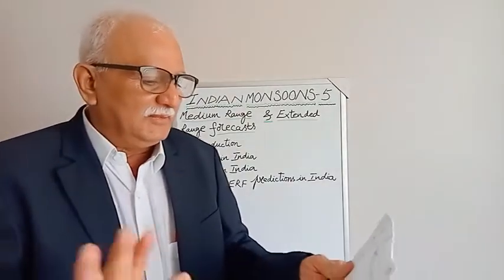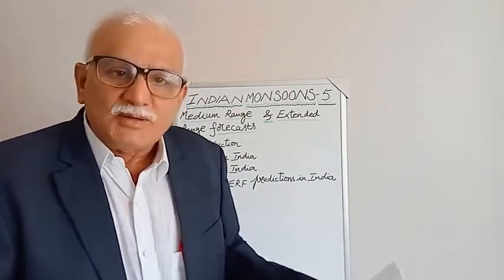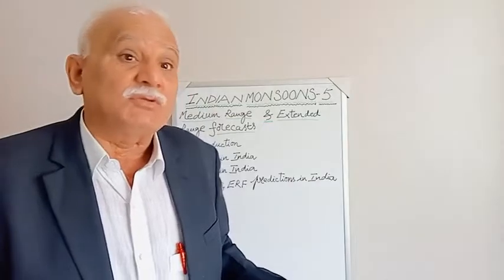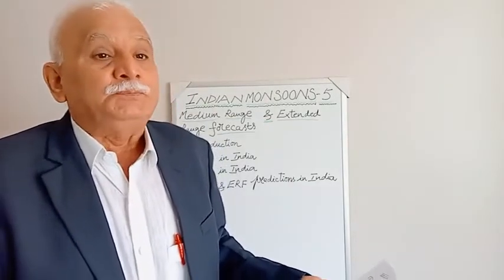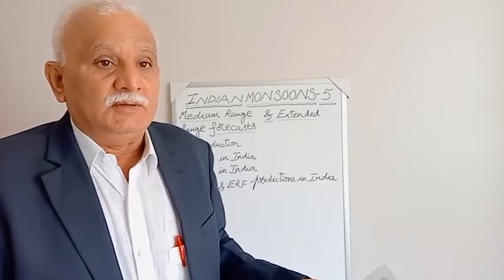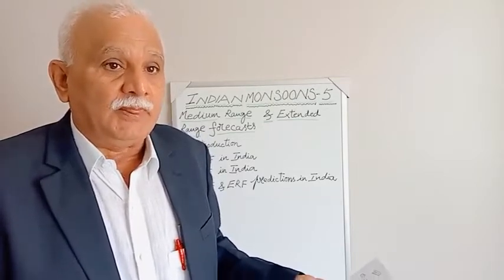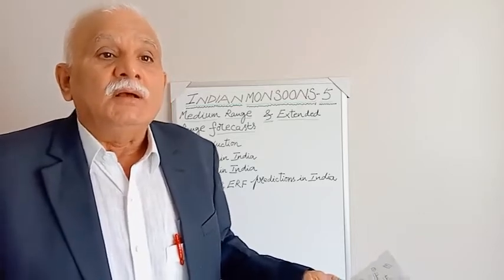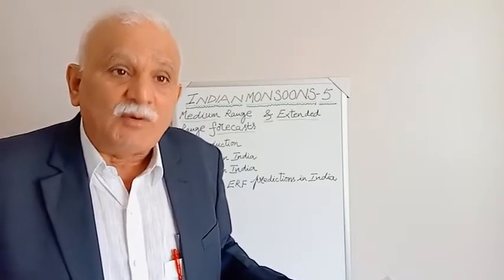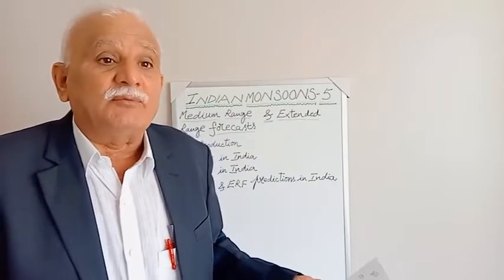Now here, for the medium range forecast, numerical models use thermodynamics, because any forecaster tries to identify the changes in the land, ocean, atmosphere over the ocean, and atmosphere over the land.